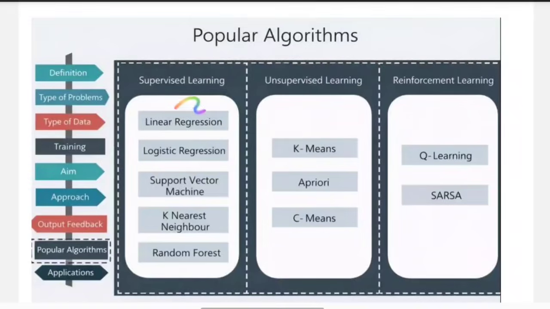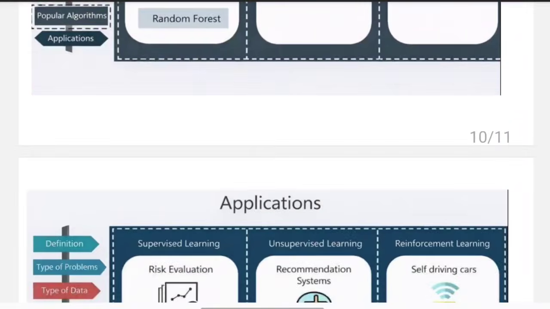So if you see some algorithms in supervised learning, linear regression, which is the most important, I already gave a video on that, please do watch. And logistic regression, SVM, KNN, random forest, these are the classification algorithms which come under supervised learning. And unsupervised learning will be having K means, Apriori, and C means also. Whereas in reinforcement learning, Q learning, SARSA are the famous algorithms.